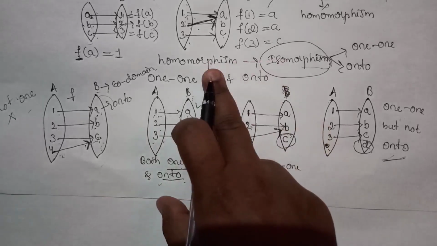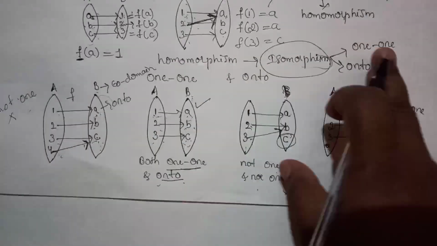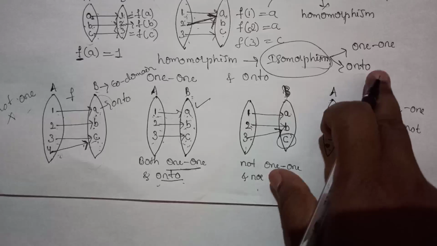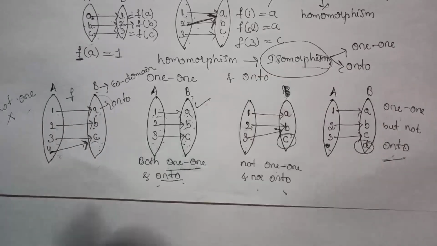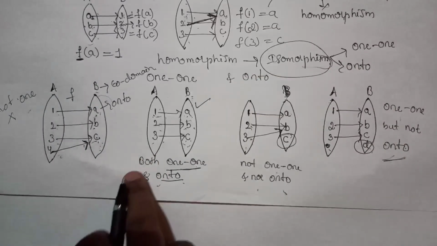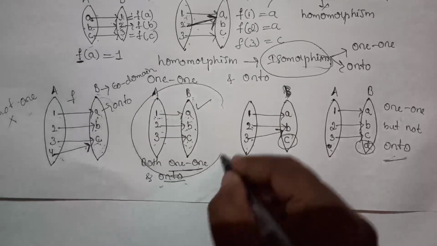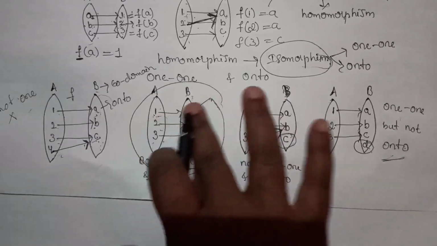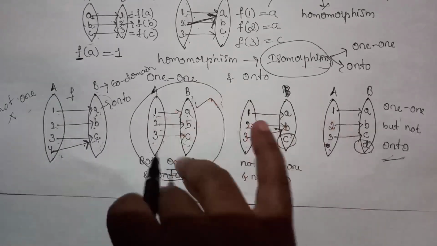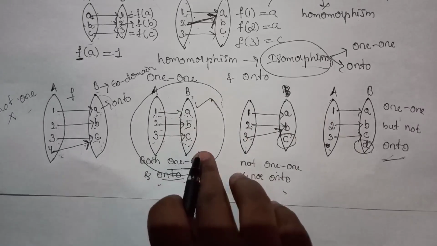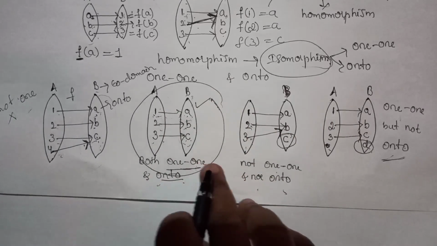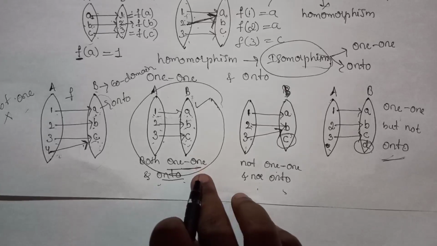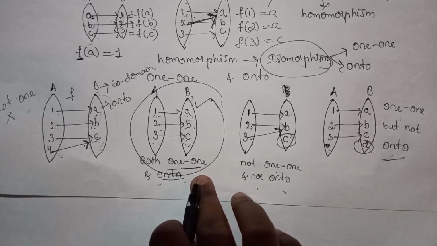A homomorphism which is 1-1 and onto is called an isomorphism. This is the mapping between two sets; in the same way we consider mapping between two groups. Suppose that the homomorphism is 1-1 and onto, then we call it an isomorphism.